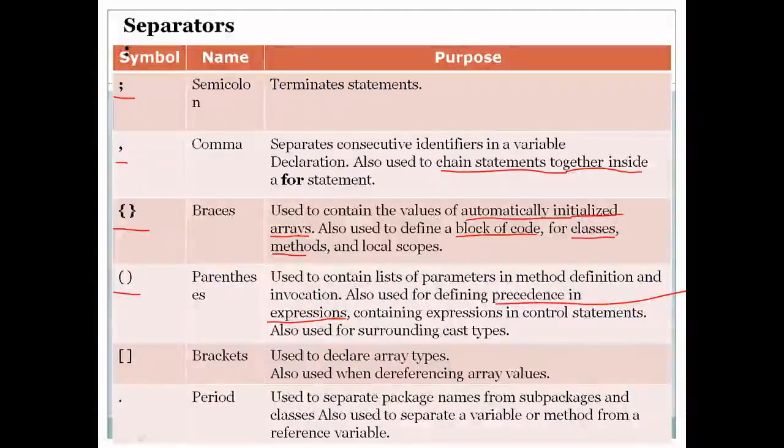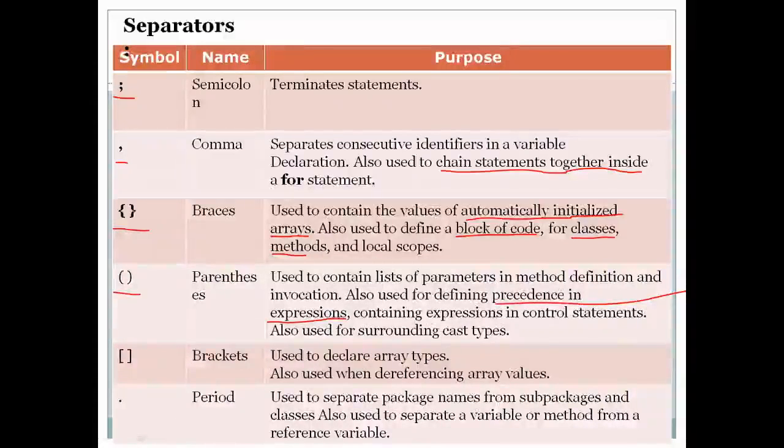But you can change the precedence by using the parentheses. You can write the same expression as a * (b + c). That will change the precedence. In this case, b + c is executed first and then it is multiplied with a. So it is also used to change the precedence.